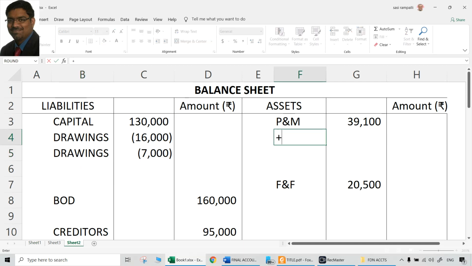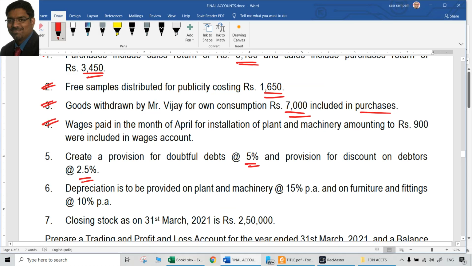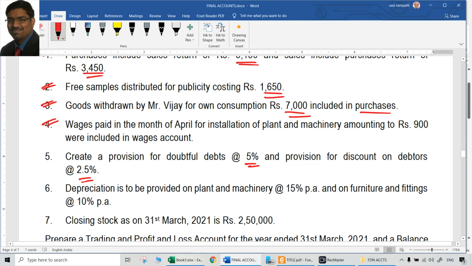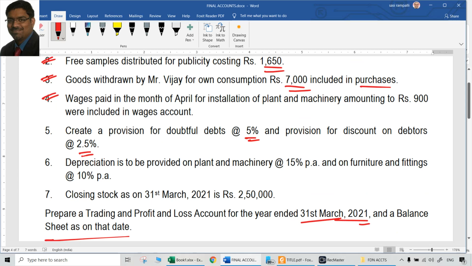Ideally, since they are capital expenditure, they should be added to plant and machinery. Ideally, the entry should have been plant and machinery to cash. Rather, they did wages to cash. Now the rectification will be plant and machinery to wages. Plant and machinery debited, wages credited. Debiting plant and machinery means adding to that. Crediting wages means deducting from wages, because wages originally is a debit balance. That was the fourth point. Provision for doubtful debts and provision for discount on debtors we'll come to later, as I said already. We'll do the other things before that.